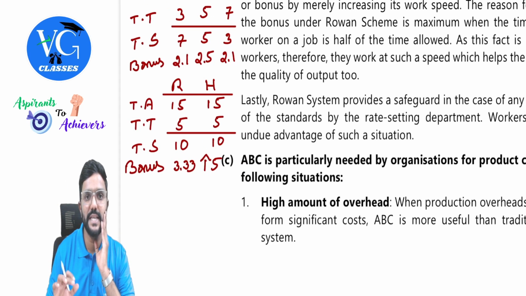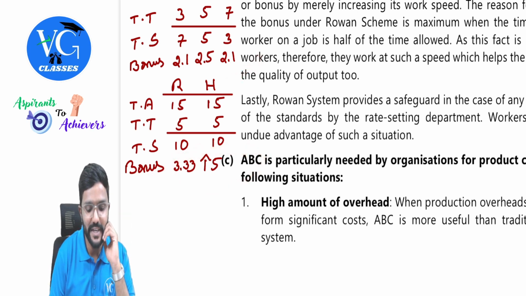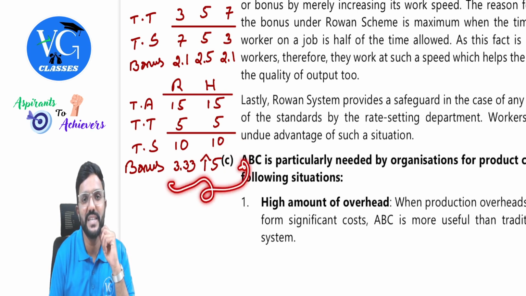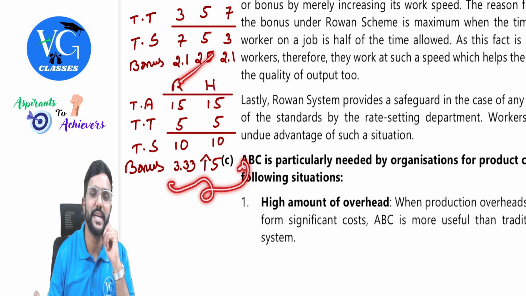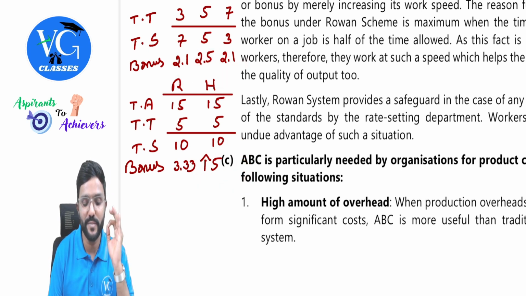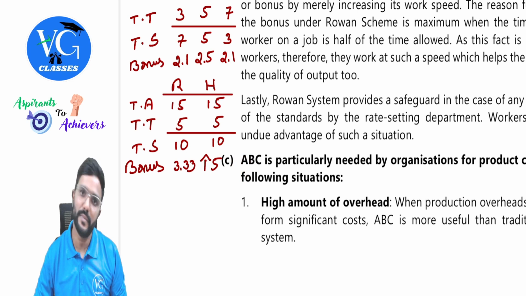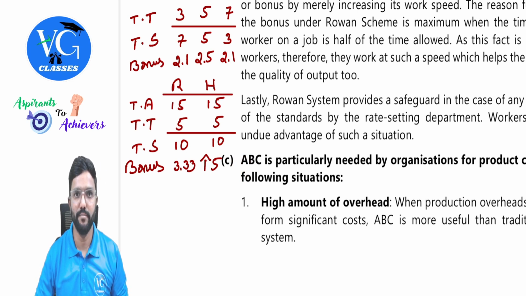If there is any mistake in setting the time allowed, under which scheme will the company end up paying more bonus? Under Halsey. Here it is 3.33, which is definitely more than 2.5. But here you observe 5 rupees. So when compared to this, the company is actually saving under the Rowan scheme. If the company follows the Halsey plan, because of the mistake in setting the time allowed, they will end up paying more bonus. It is a loss for the company.